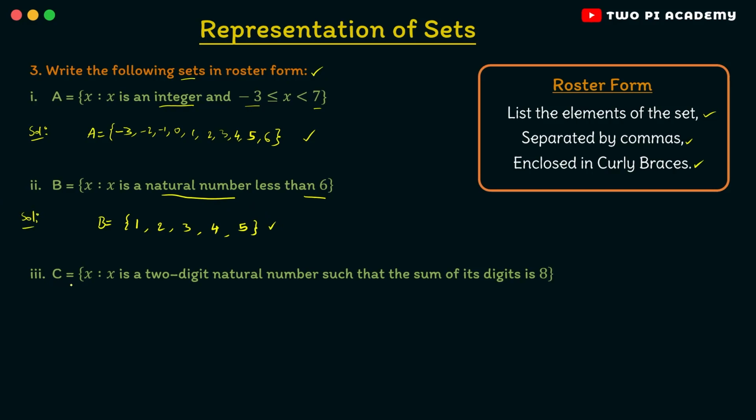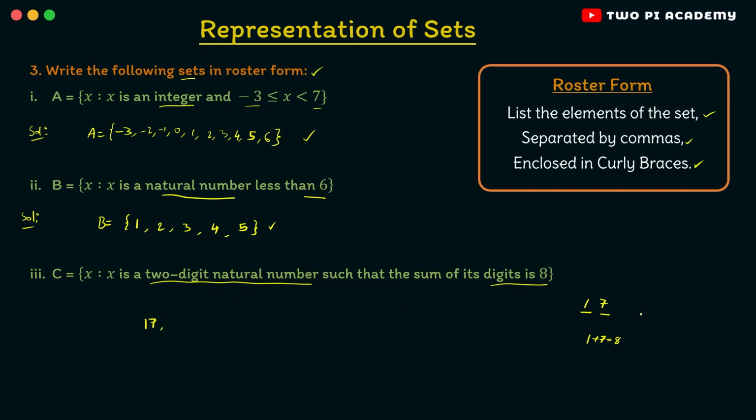Now the third one, capital C is equal to the set of all x such that x is a 2-digit natural number such that the sum of its digits is 8. So since it is a 2-digit number, it will have 2 digits clearly. And let's say the first digit is 1, then what will be the second digit? 1 plus 7 is equal to 8, right? So therefore the second digit must be 7. So therefore 17 is one such element, that is a 2-digit natural number with sum of its digits as 8.